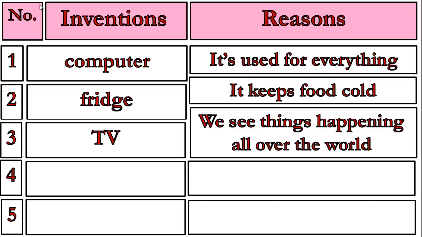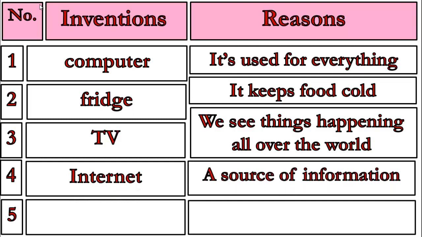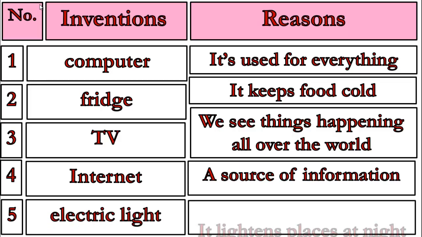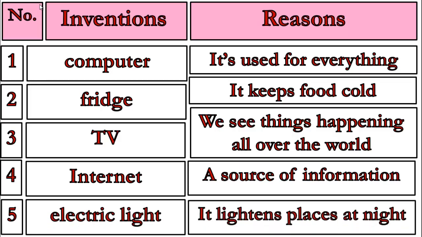That's right. What about number 4? Excellent. Internet. Why? Because it's a source of information. What about the last invention? Electric light. Why? Because it lightens places at night. So here we have the 5 inventions and the 5 reasons for the 5 inventions.